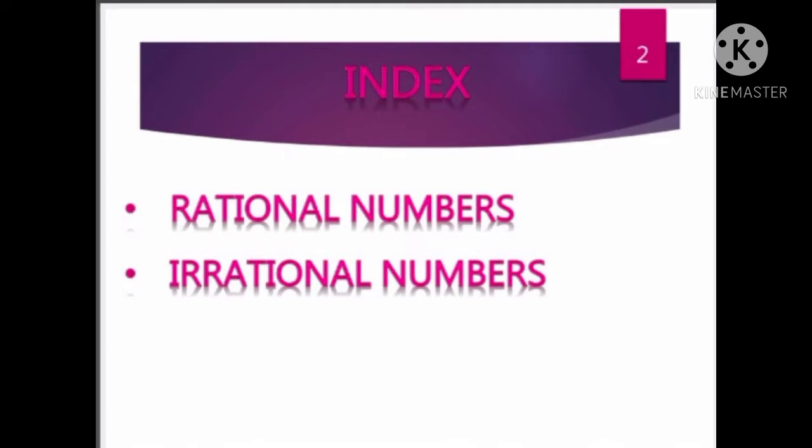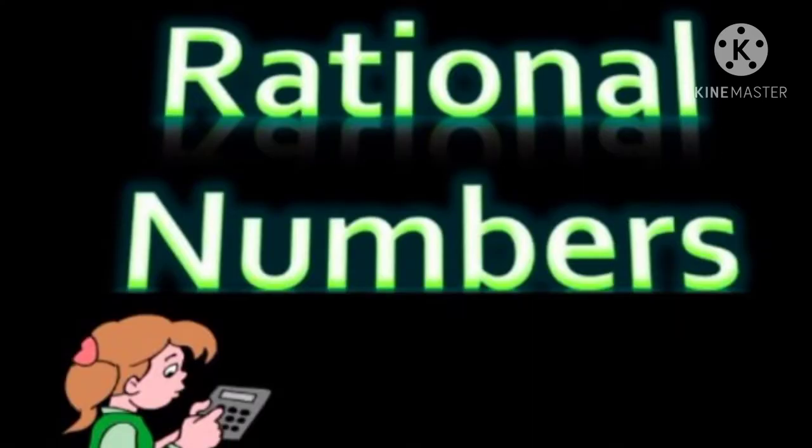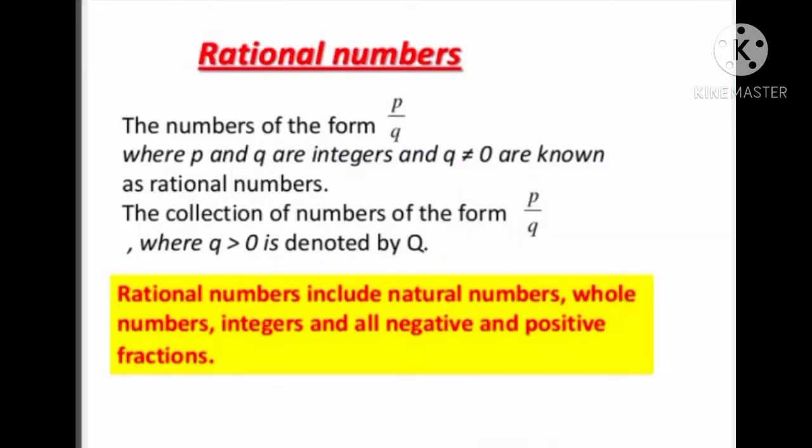Now, let us see the definition of rational numbers. The numbers of the form p by q, where p and q are integers and q not equal to 0, are known as rational numbers. The collection of numbers of the form p by q, where q is greater than 0, is denoted by capital Q. Rational numbers include natural numbers, whole numbers, integers and all negative and positive fractions.